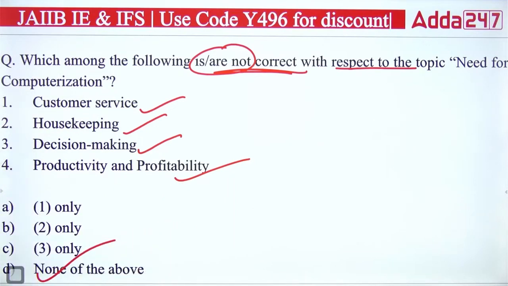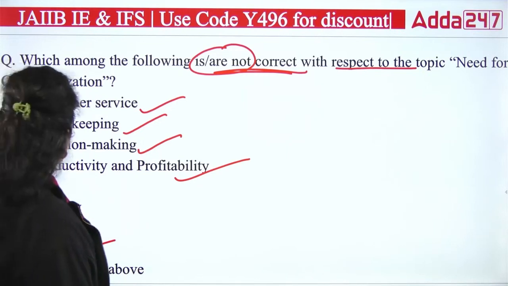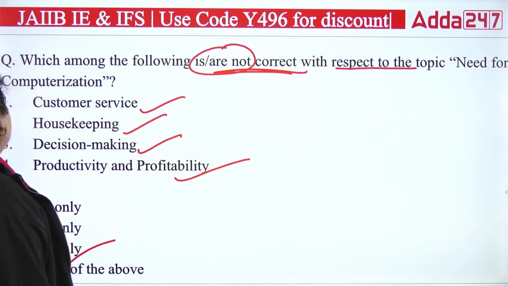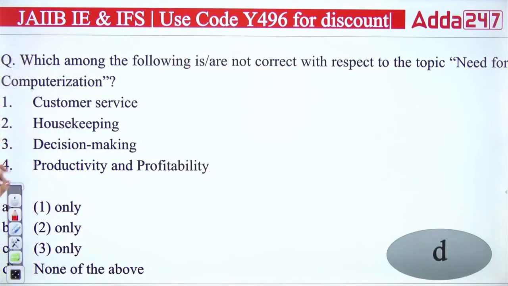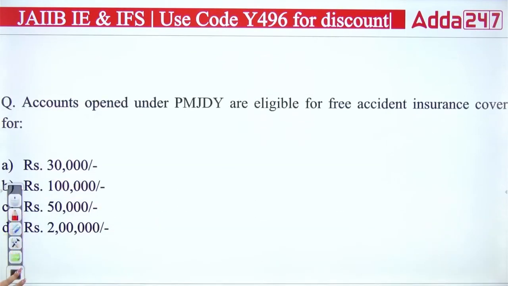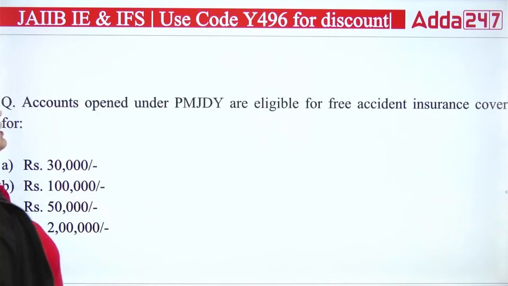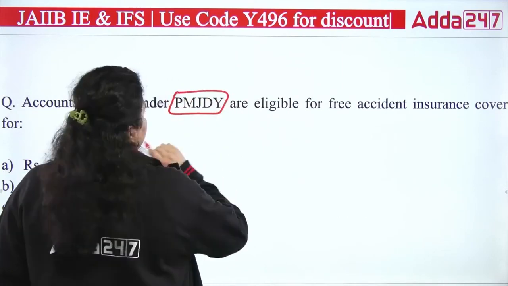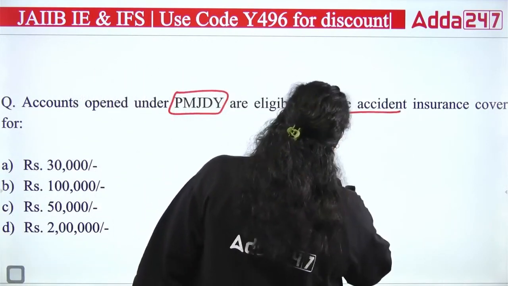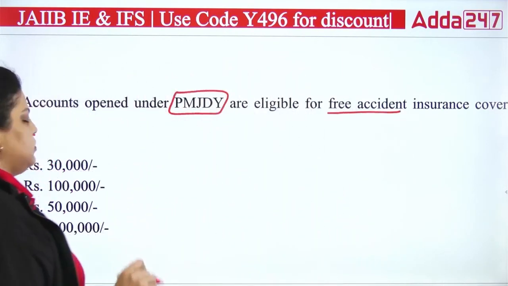All are the need for your computerization. So the answer will be none of the above, that is D. Okay. Now the third question is talking about accounts opened under Pradhanmantri Jandhan Yojana. They are eligible for free accident insurance cover for what amount?